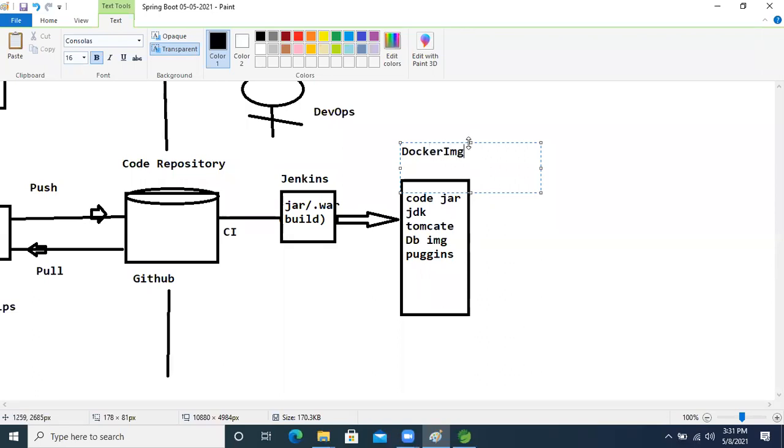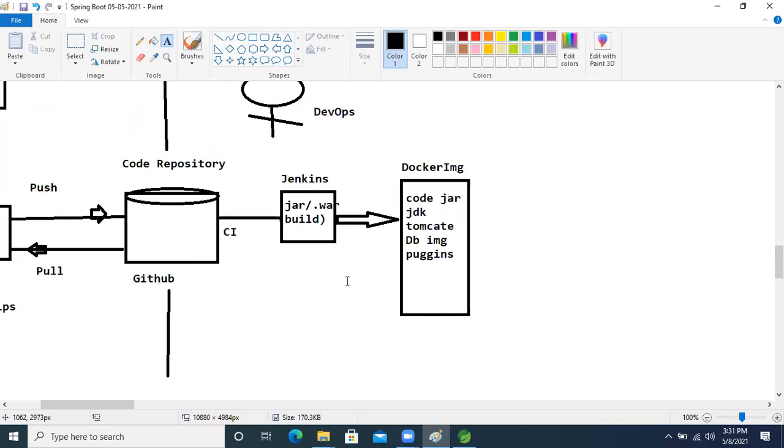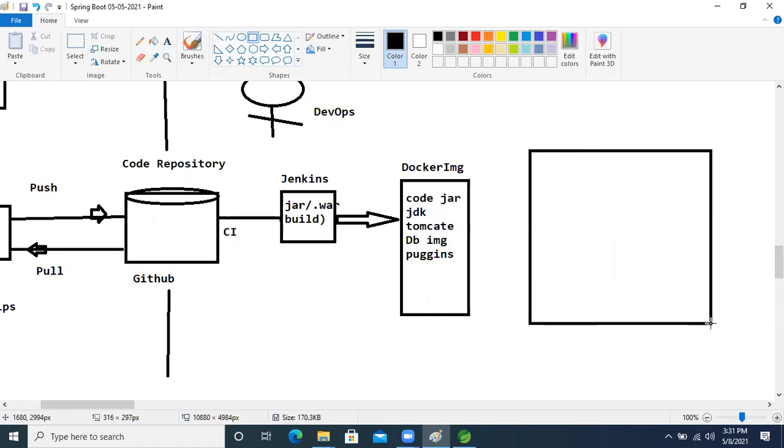They will create one Docker image, guys. After creating this Docker image, they will perform another operation. They will put this Docker image inside that server.